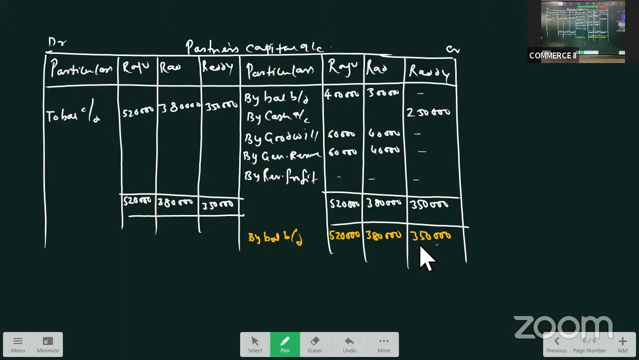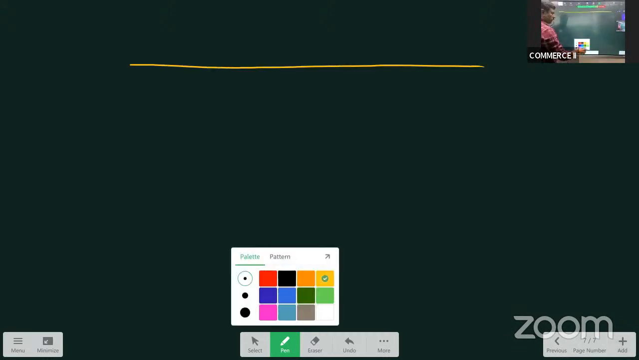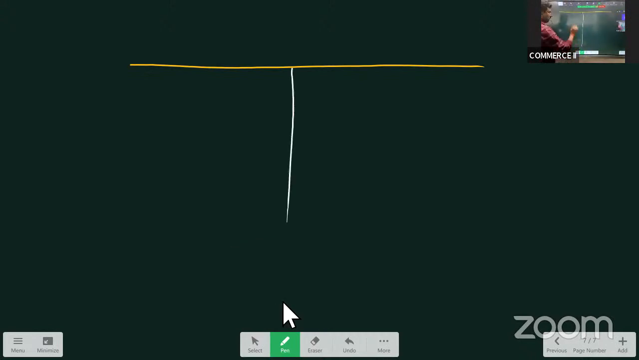Next we have to prepare the balance sheet. So let us get ready for preparing the balance sheet. So simple. Right? How do we write the heading? Balance sheet of the new firm as on the date of admission of the partner.